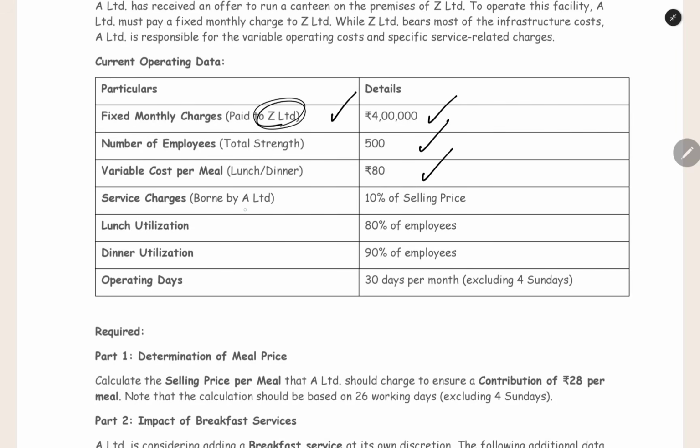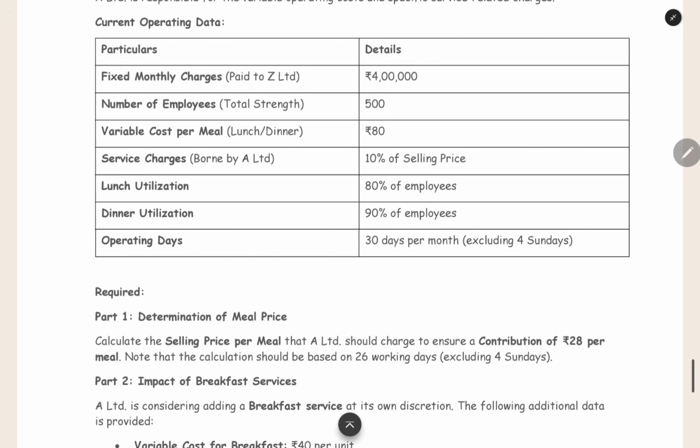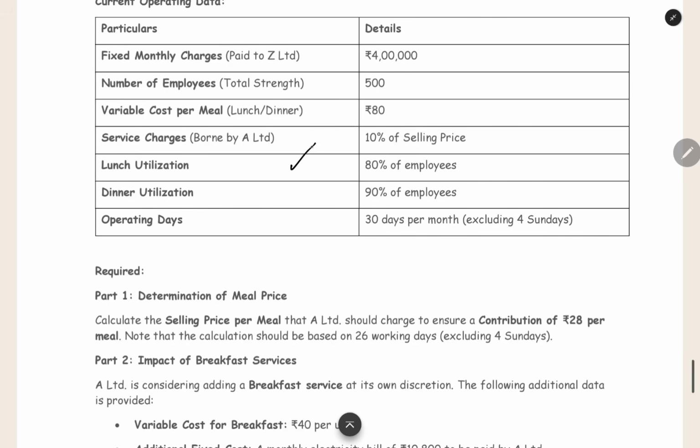Now the next thing is service charges. This is to be borne by A Limited, who is going to run the canteen. 10% of selling price is the service charge which will be paid by A Limited to Z Limited. Lunch utilization: for lunch, how many employees will come to the canteen? 80% of the employees. For dinner, 90% of the employees will come to the canteen.